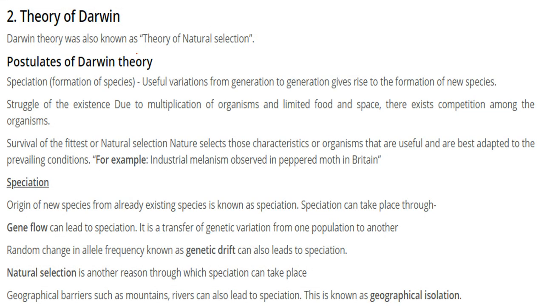Theory of Darwin. The Darwin theory is also known as the theory of natural selection. So what were the postulates of the Darwin theory? First is speciation, or the formation of species. Useful variation from generation to generation gives rise to the formation of new species.